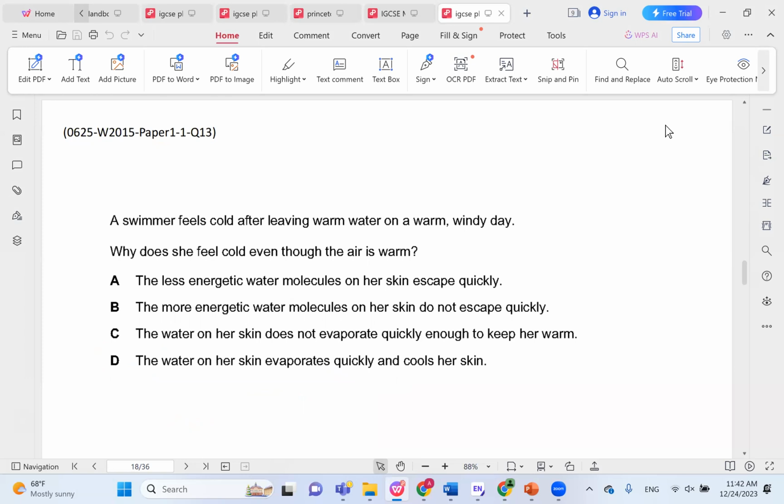A swimmer feels cold after leaving warm water on a warm, windy day. Why does she feel cold even though the air is warm? This is because of the cooling effect of evaporation. So the idea is that the water on her skin evaporates quickly and cools her skin. So again, D would be the correct choice here.